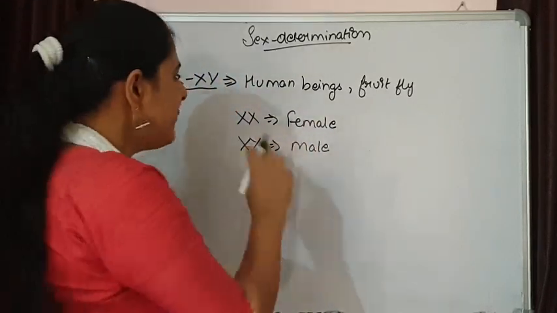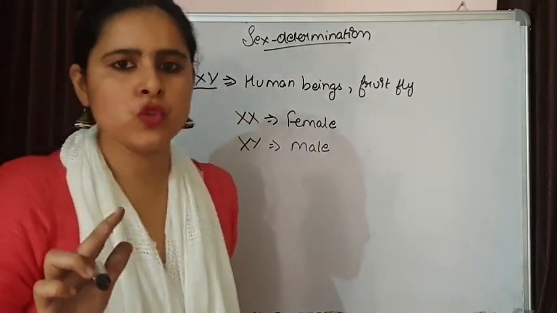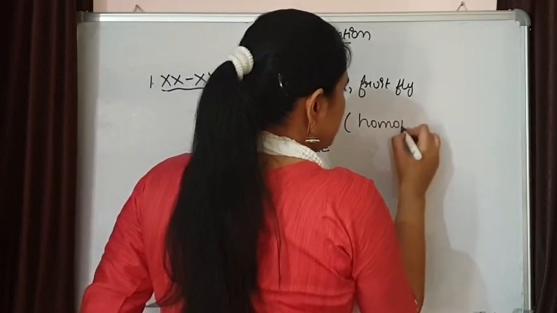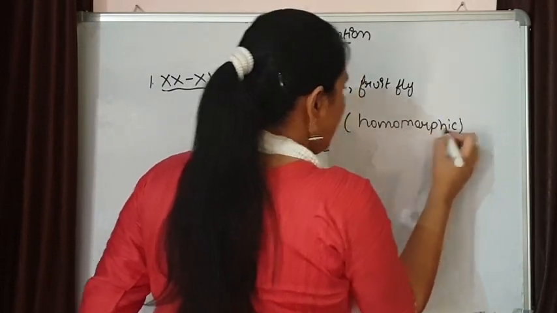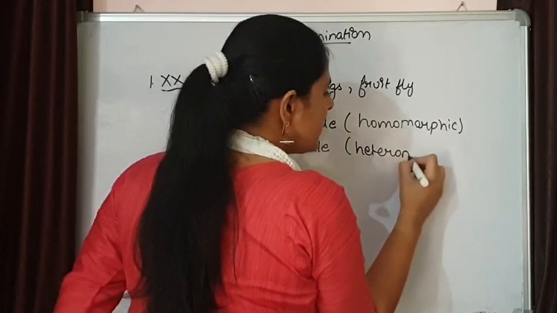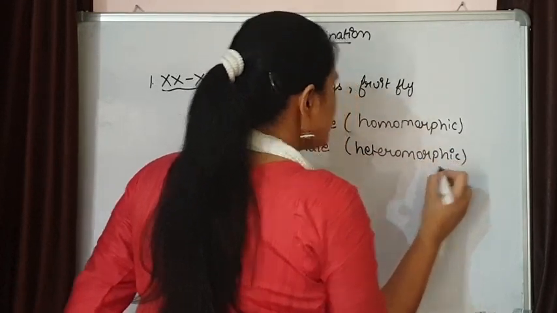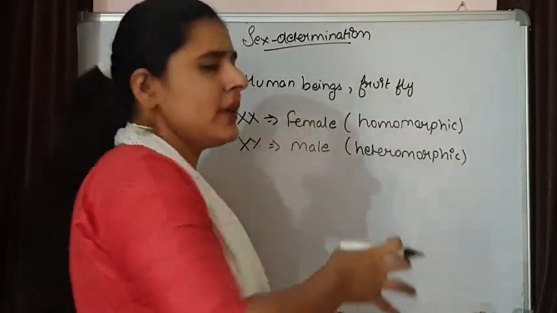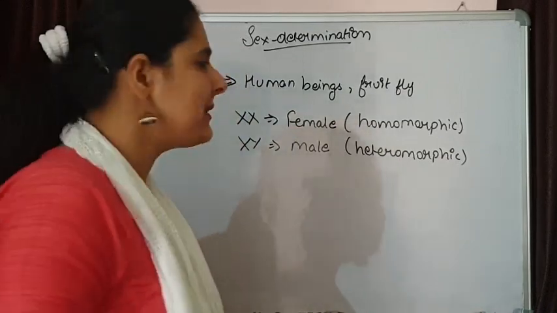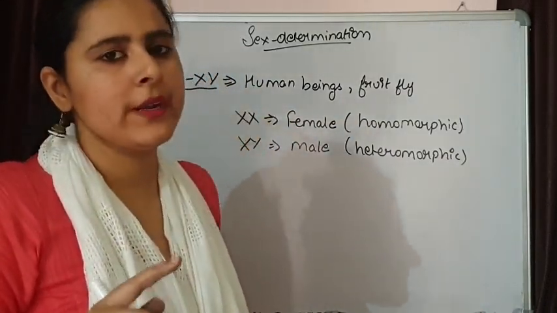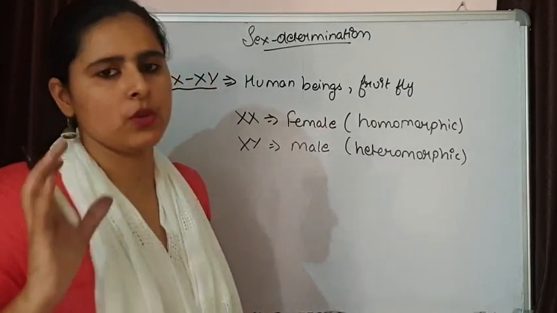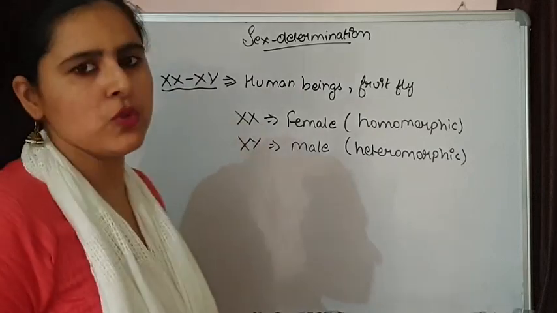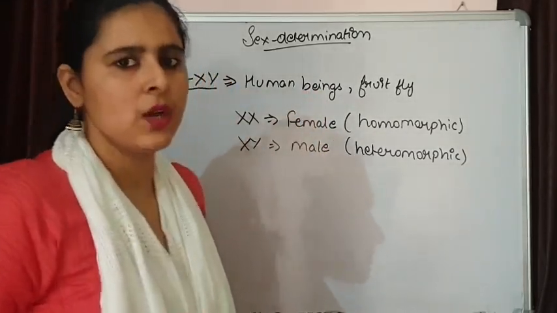The female has two same sex chromosomes, so it is homomorphic, and the male is heteromorphic because two different types of chromosomes are present. When they reproduce, gamete formation takes place and the gametes also form differently. That we will talk about in the mechanism of sex determination. So this is one type of sex chromosomes present in these organisms.